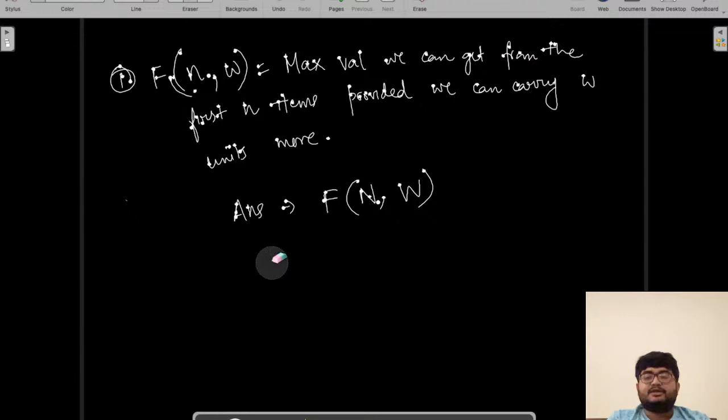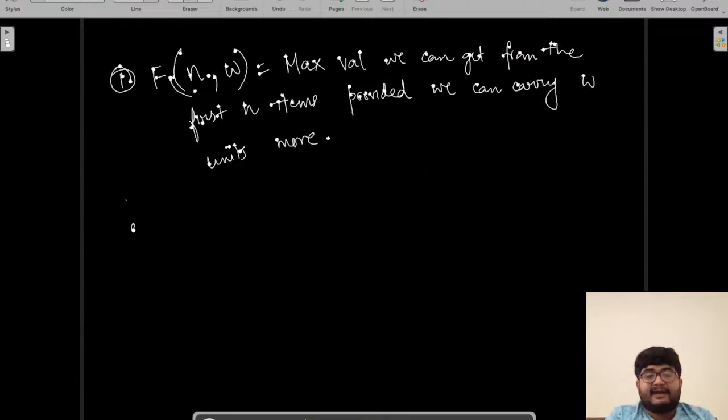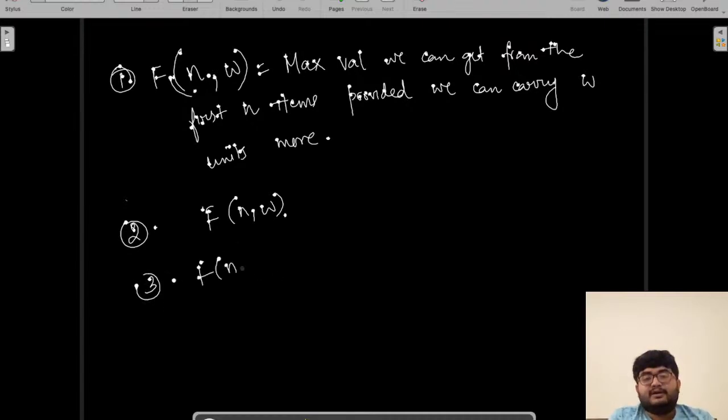So that should be the answer to our problem. Okay, now this identifies the answer. The second part is to fix the value of n, w. So let's just keep it n comma w only for now. The third step will be to determine this value of n comma w.